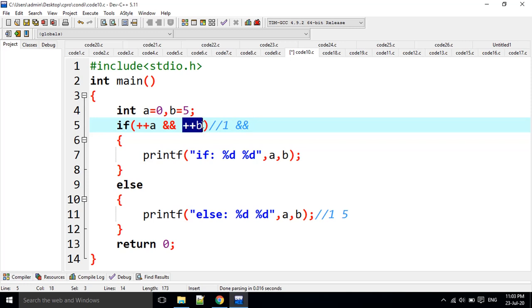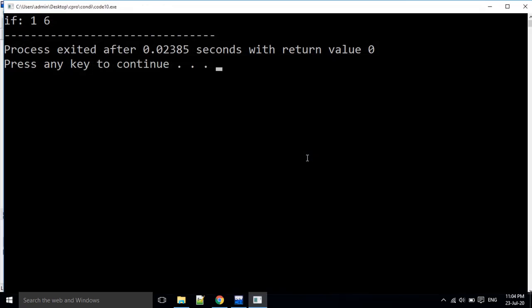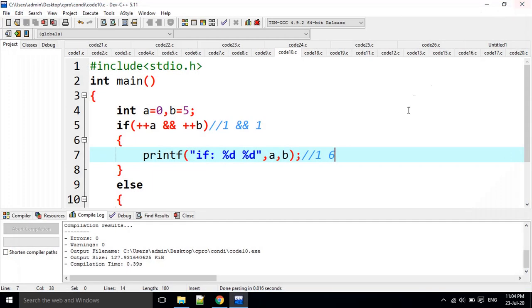This is also pre-increment. Pre-increment means B value becomes 6. 6 means this is also true. True and true, this is going to be true here. What is the A value? A value is 1 and B value is 6. The output is 1 comma 6. Okay.